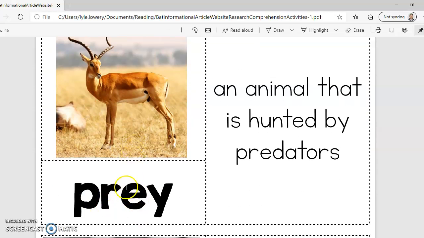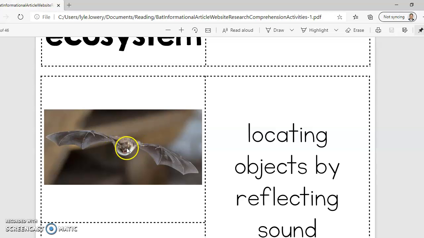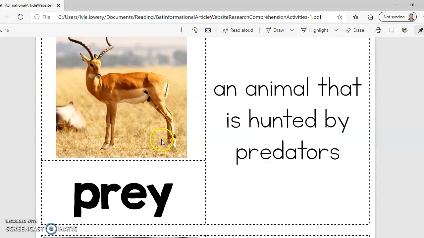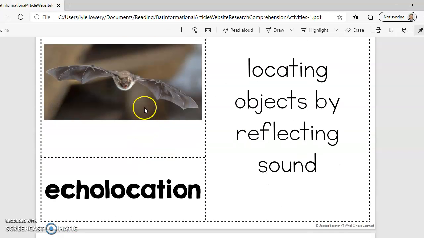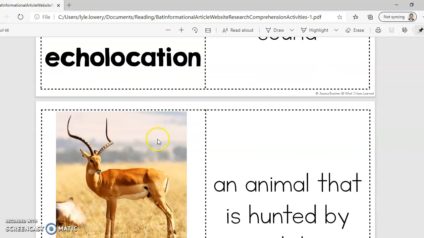Prey. Prey is an animal that is hunted by predators. So bats are predators to bugs when they hunt for them. But also you'll find in the text that there are other animals that do prey upon bats. So bats themselves are also prey. They are predators, but they also are prey to some animals.